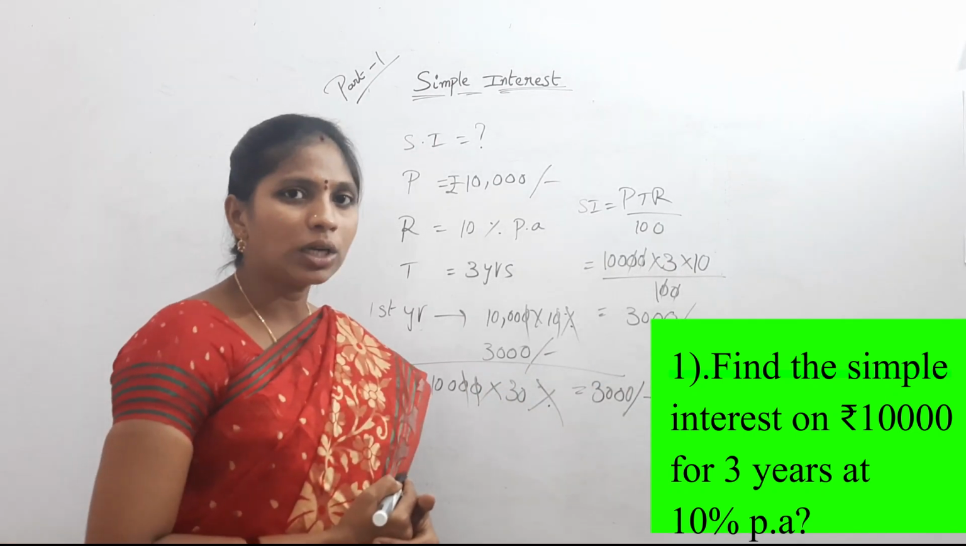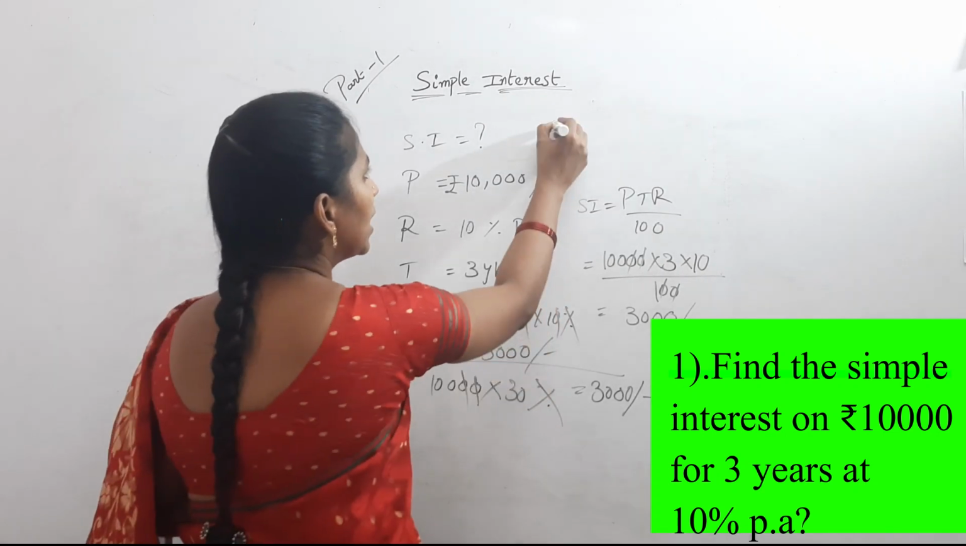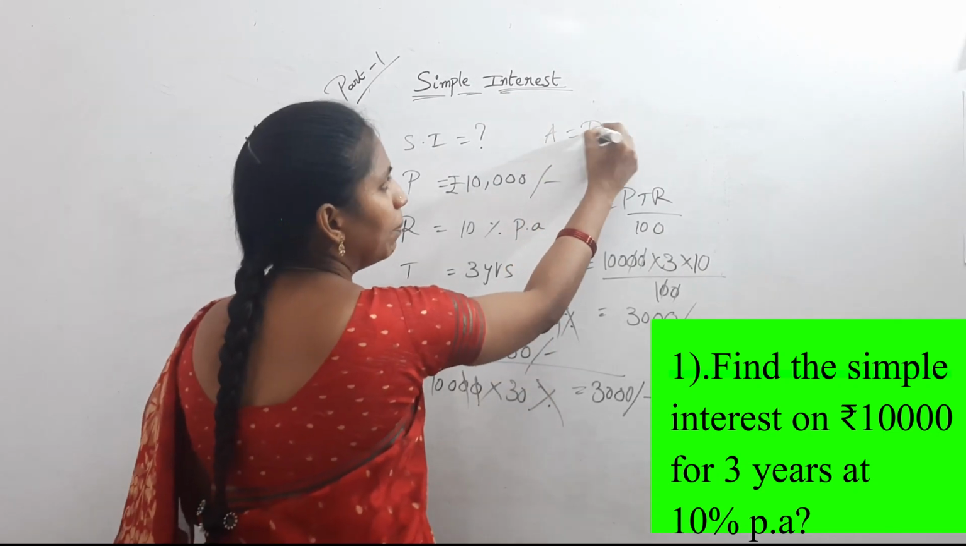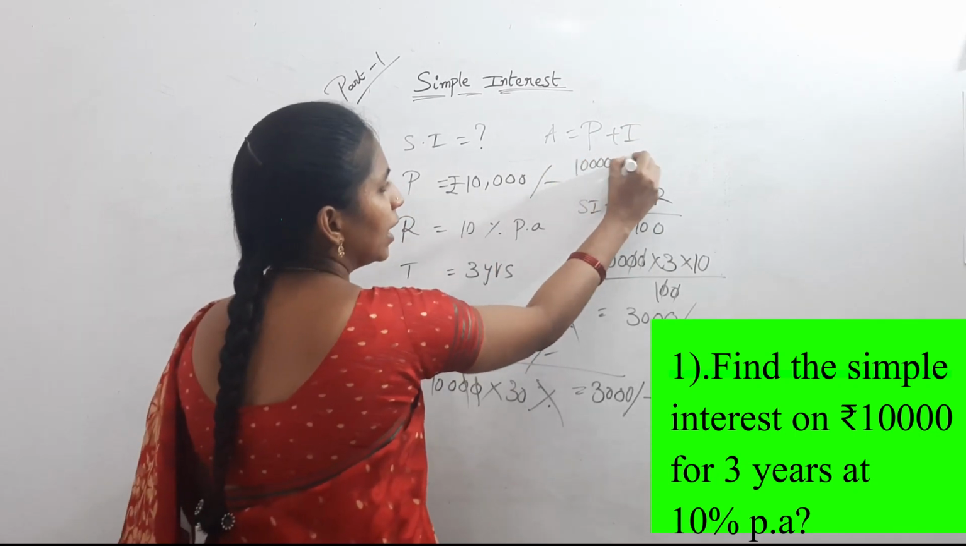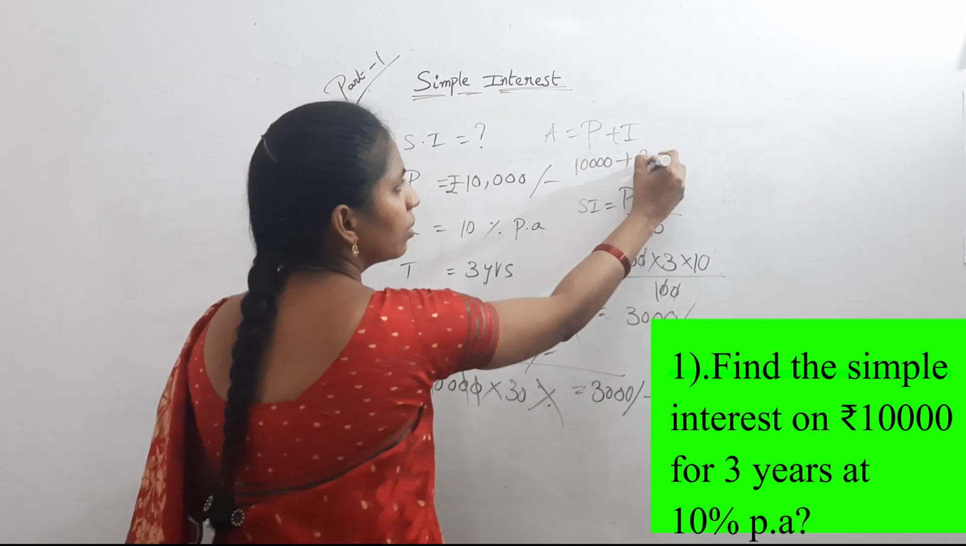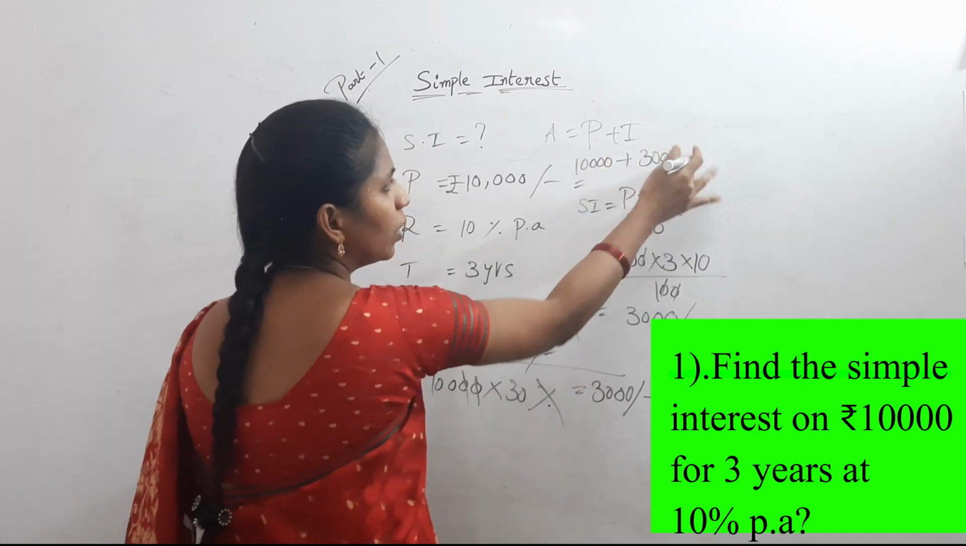Then what is the amount? Amount means A equal to P plus I. What is P? 10,000 rupees. 10,000 plus what is the interest? 3,000 rupees. Then finally what is the result?